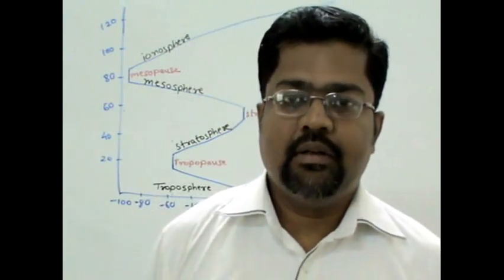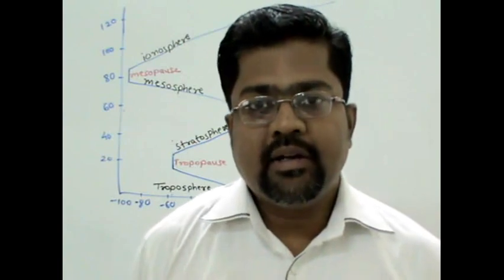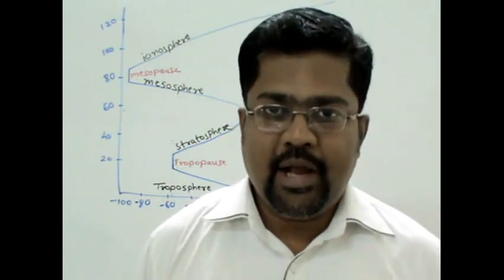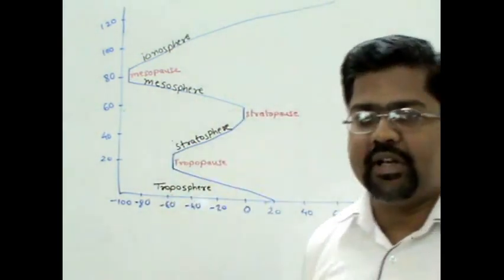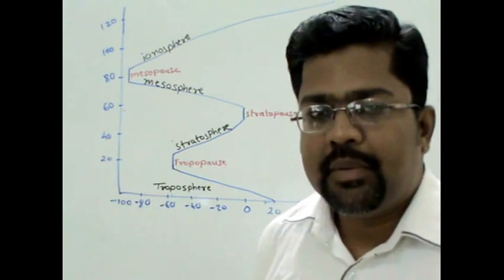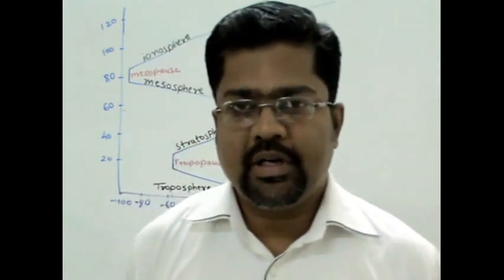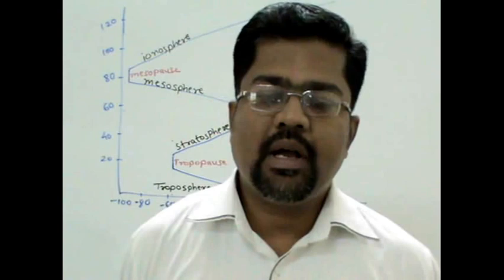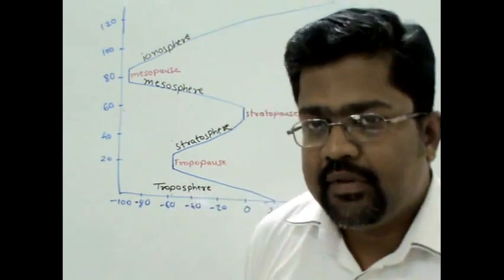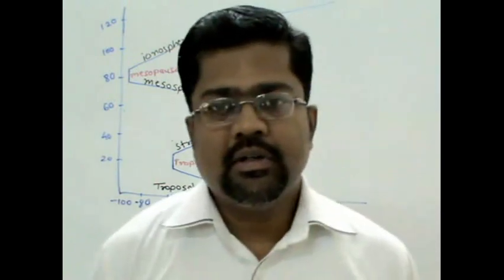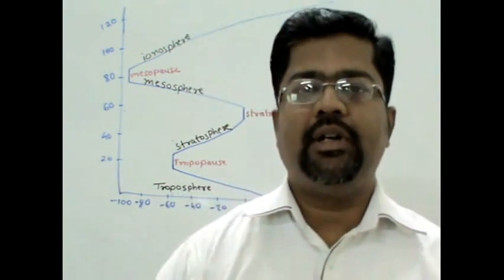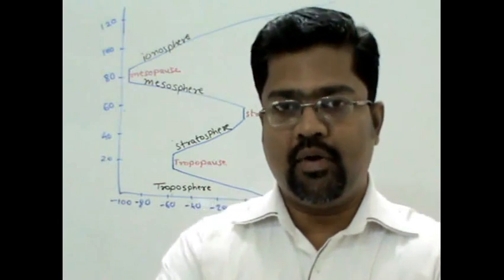Now second thing, and that is very important, that here ultraviolet rays are absorbed because ozone layers are present above 16 kilometers. Particularly in range of 22 kilometer height, the ozone density is very high, and this ozone is responsible for absorption of ultraviolet rays. Keep in mind, not all ultraviolet rays are absorbed here. Only harmful ultraviolet rays, they are absorbed over here by ozone.